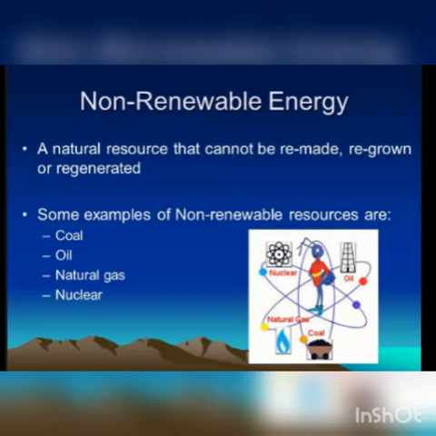So I think it's clear for you. Renewable resources are those which get renewed or replenished quickly, and the examples are wind, solar energy, and forest. So these can be renewed or replenished quickly.